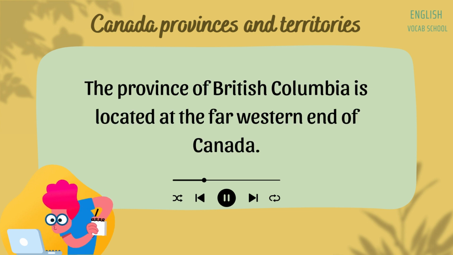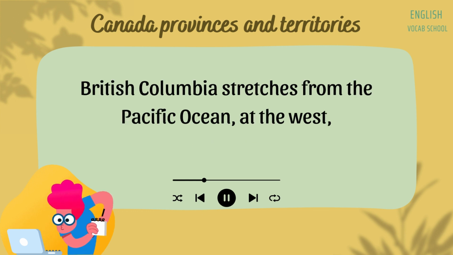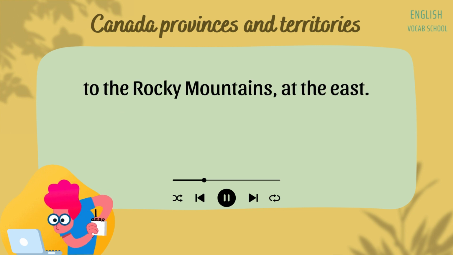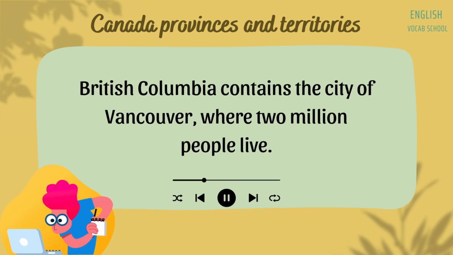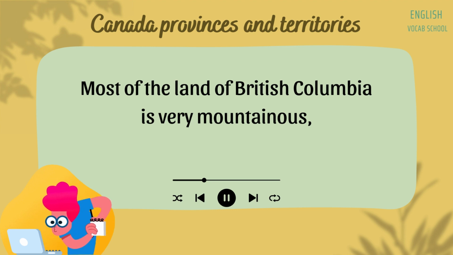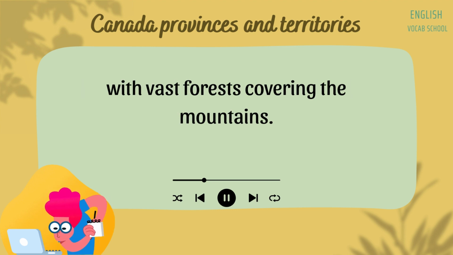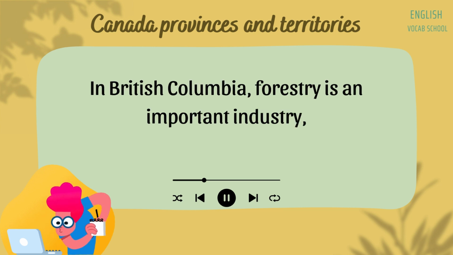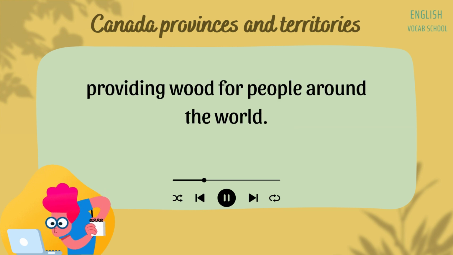The province of British Columbia is located at the far western end of Canada. British Columbia stretches from the Pacific Ocean at the west to the Rocky Mountains at the east. British Columbia contains the city of Vancouver, where 2 million people live. Most of the land of British Columbia is very mountainous, with vast forests covering the mountains. In British Columbia, forestry is an important industry, providing wood for people around the world.